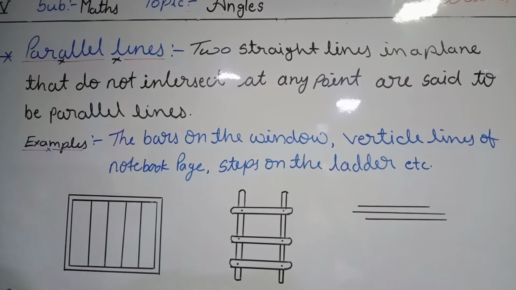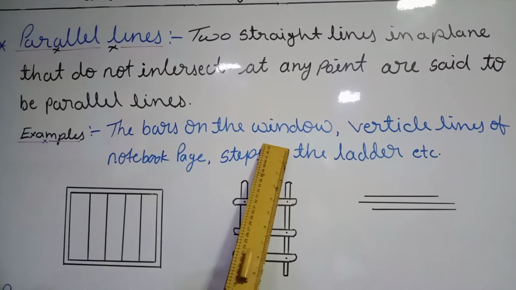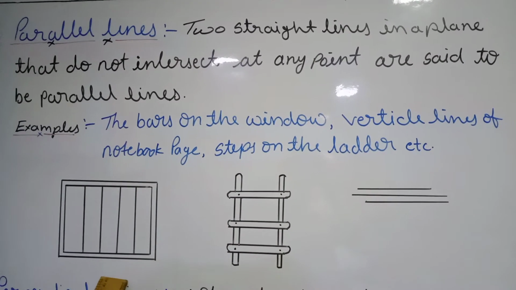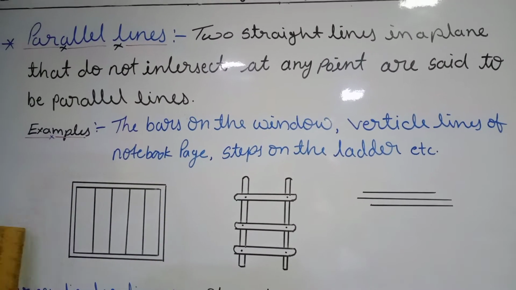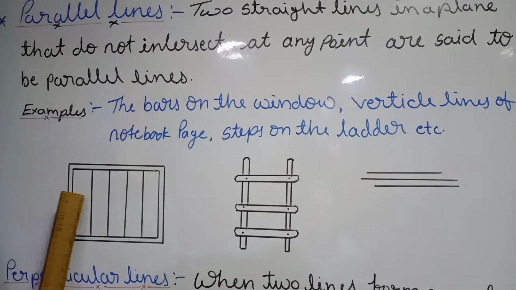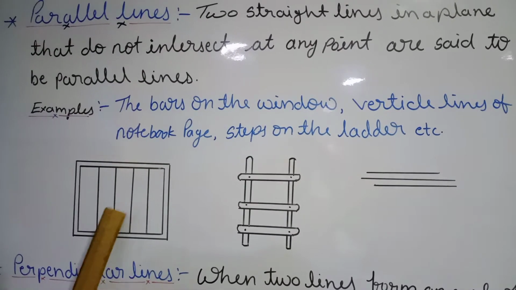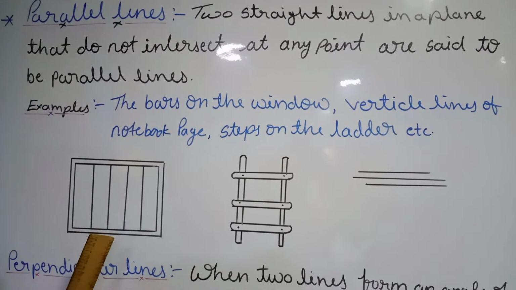Here we have a few examples. The bars on the window, you can see here we have the diagram. This is a diagram of a window and here we have the bars, and each and every bar is parallel. These are never going to intersect each other.